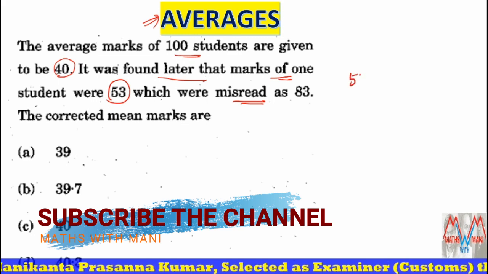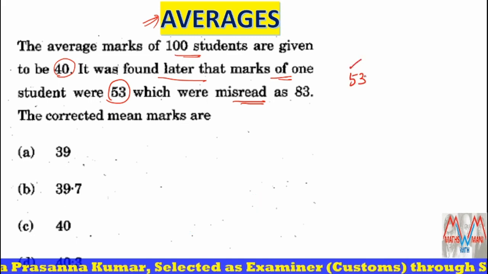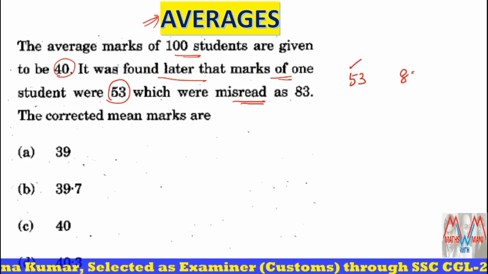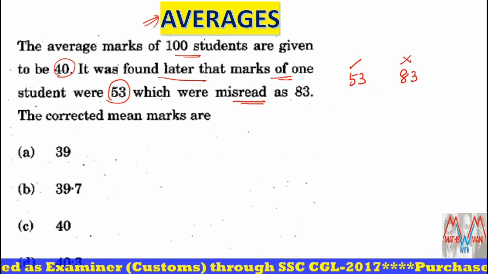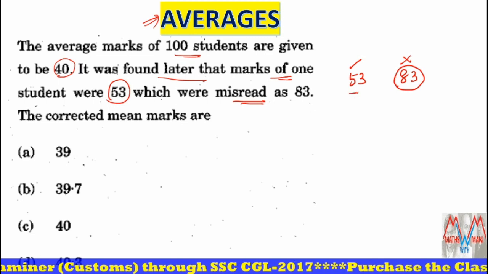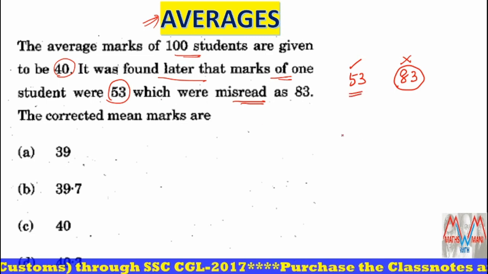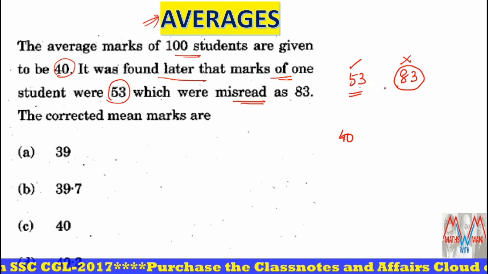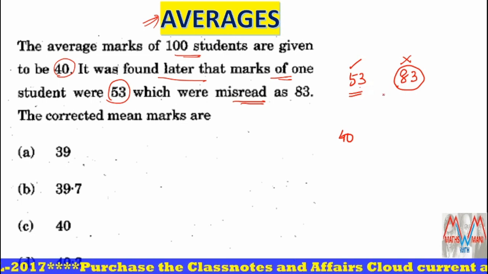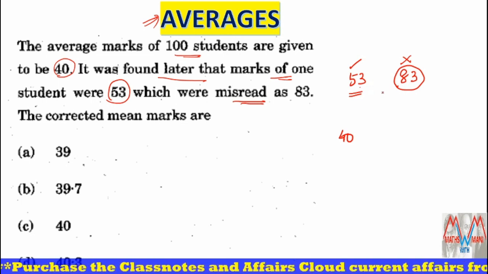53 is the correct marks, but this correct mark was misread as 83. So these are the wrong marks. They entered 83 in place of 53. That's why the average is 40. But definitely 53 is less than 83, so the answer should be less than 40, because when I replace 83 with 53, the average should decrease.